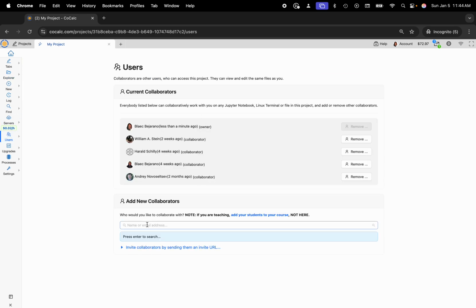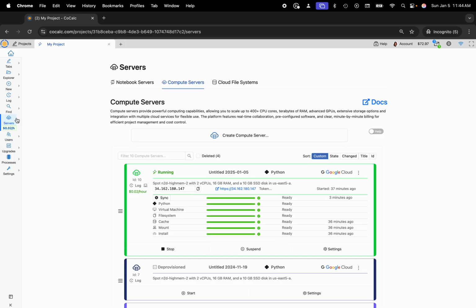You can add collaborators via their email address and they'll receive an invitation to join your CoCalc project. And then you can give permission for those collaborators to start, stop, suspend, or resume a compute server that is running outside of our Kubernetes cluster. And I'll show you how to do that now.